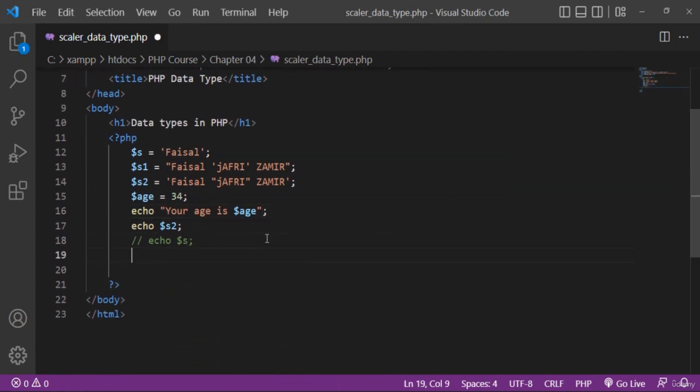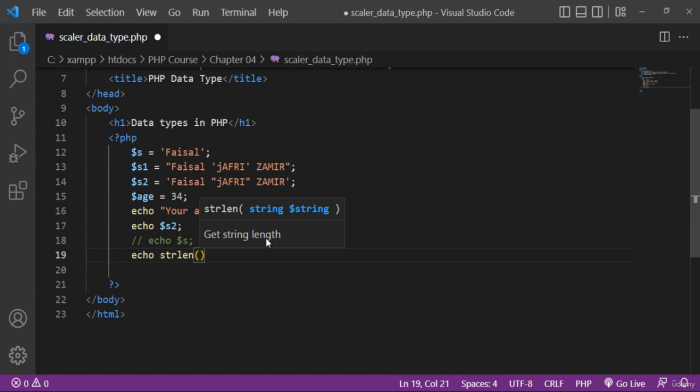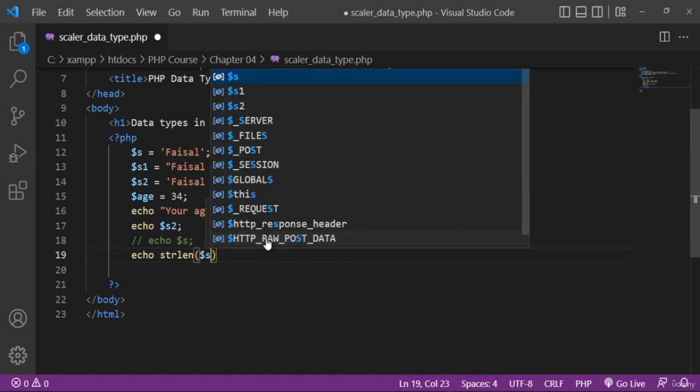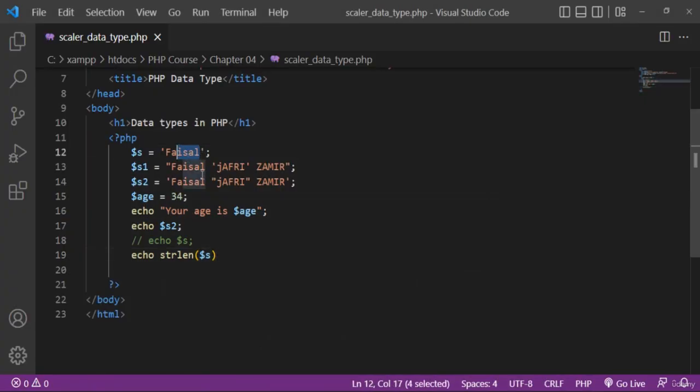Now another, different methods: for example, you can find string length using strlen. For example, the length of s, refresh, you can see that 6 is displaying here. 6 is the length of this string.